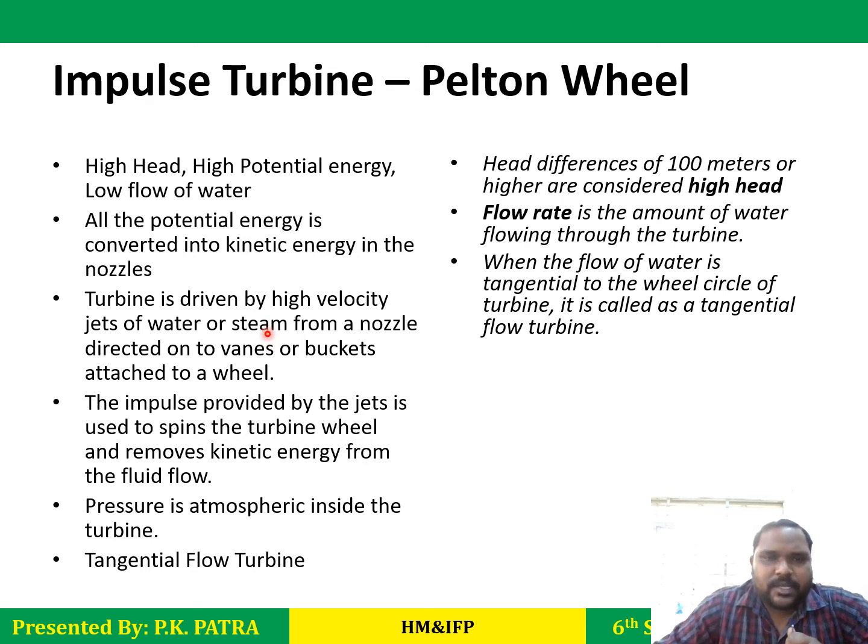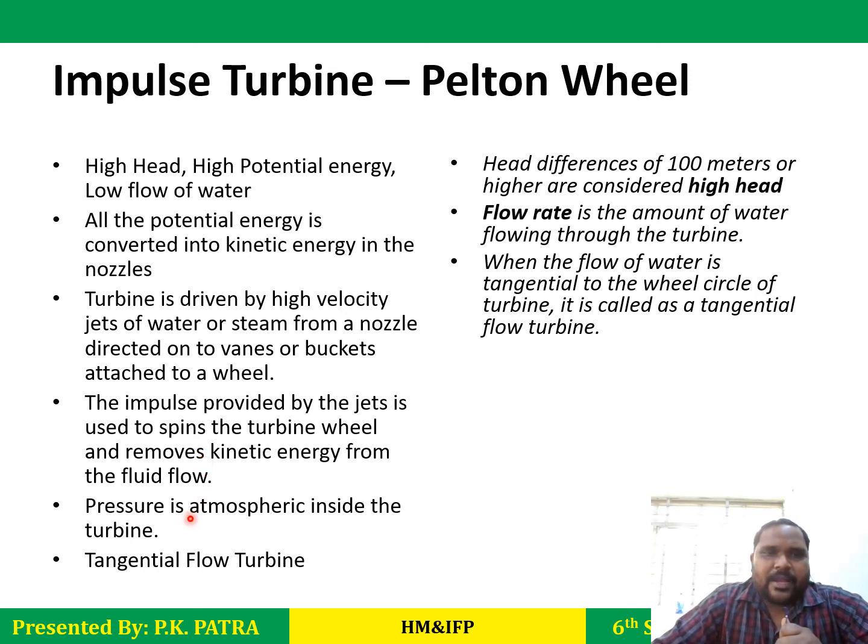So already these parts I have discussed. The impulse provided by the jet is used to spin the turbine wheel and remove kinetic energy from the fluid flow. So what happens when the water jet strikes the bucket of the turbine, then impulsive action takes place. Due to this impulsive force, the spin of the turbine takes place.